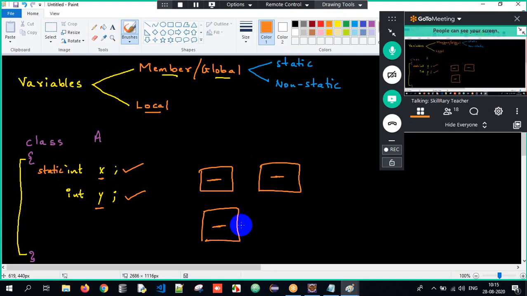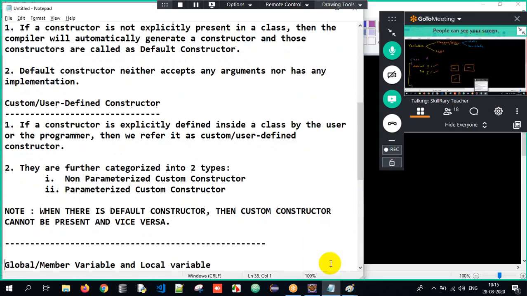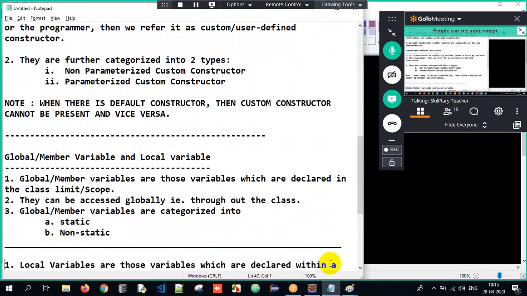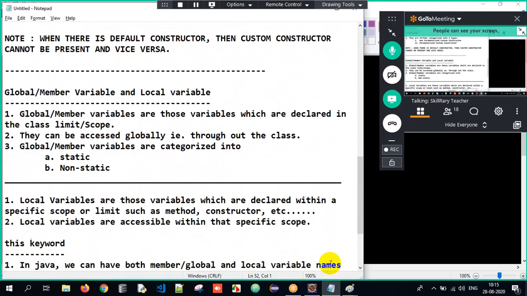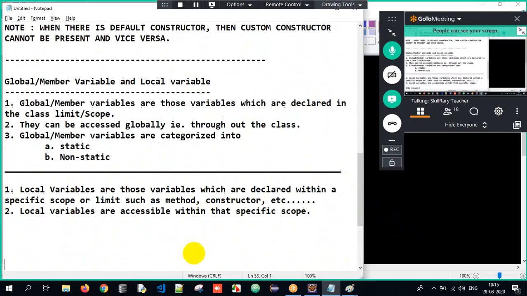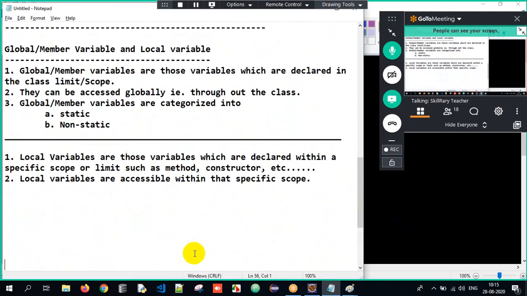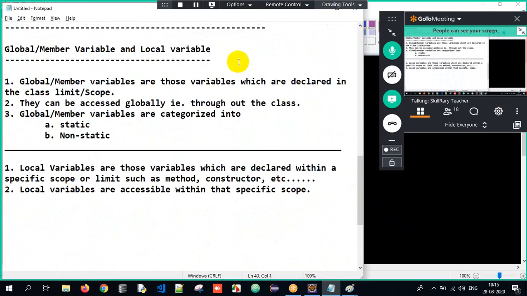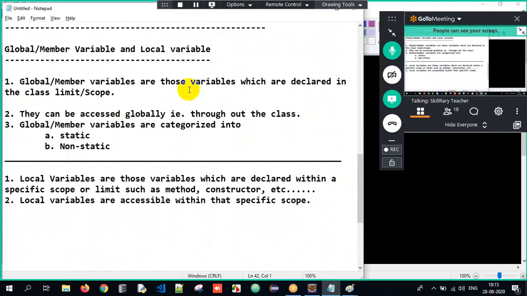Now just look at the notes which I have here. Closely observe, and you'll get the complete clarity of this entire topic. What are global or member variables and local variables? Global or member variables are those declared within the class limit.